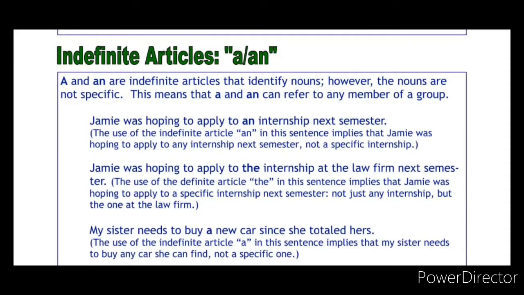So "a" and "an" are indefinite articles that identify nouns. However, the nouns are not specific. The definite article we need to use only for specific nouns. For non-specific nouns we need to use the indefinite articles "a" and "an." This means that "a" and "an" can refer to any member of a group.